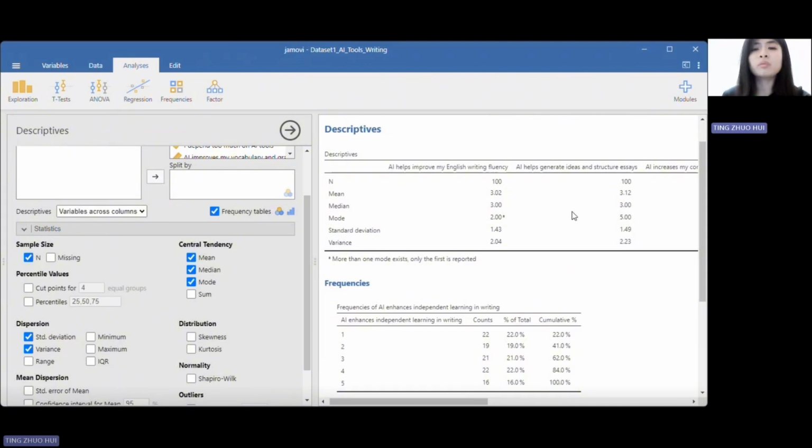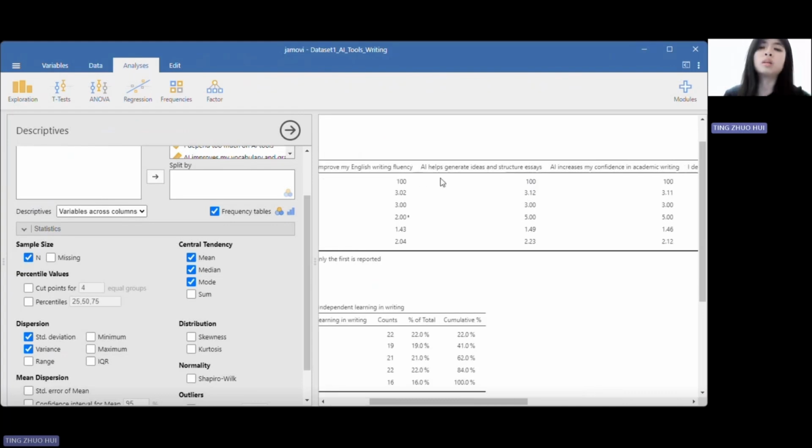And let's move on to the second variable, which is AI helps generate ideas and structure essays. And the mean here is 3.12. On average, students lean slightly towards agreeing that AI helps them generate ideas and structure essays. The median is 3, so the middle score is neutral, showing balanced opinions. And the mode here is 5. The most common answer was 5, meaning many students strongly agree that AI helps with ideas and structure.